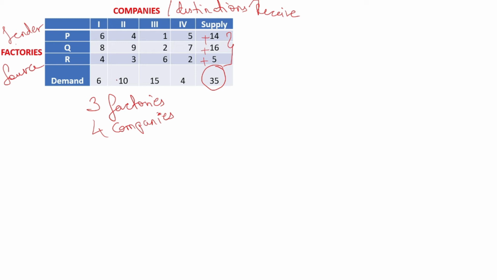Okay. Now add all demand values also. 6 plus 10 is 16. 16 plus 15 is 31. 31 plus 4 is 35. So this is also coming 35.